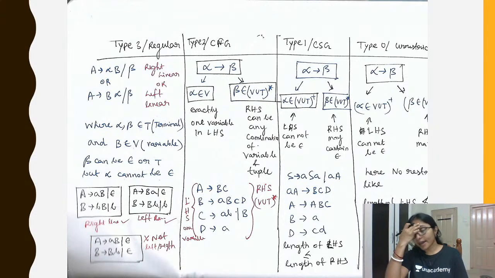Left linear and right linear. It is not left recursive, sorry, it is left linear grammar or right linear grammar. Means just now we have discussed what is left linear and what is right linear. From this one it will be more clear. I am zooming it.